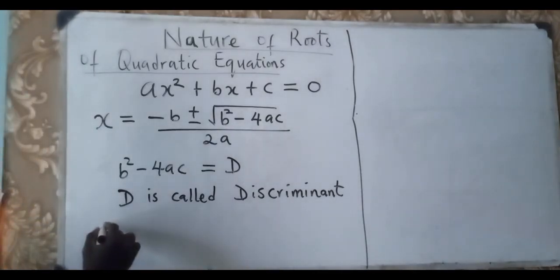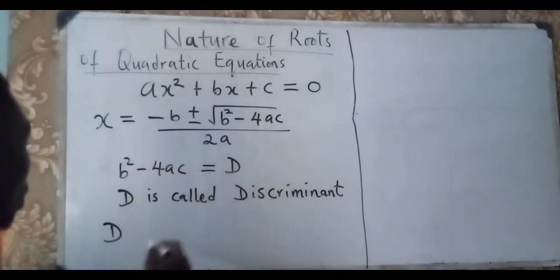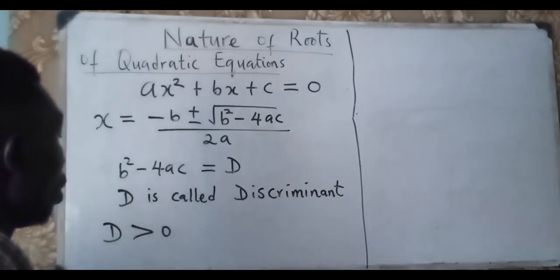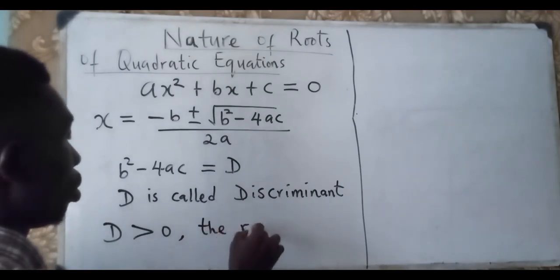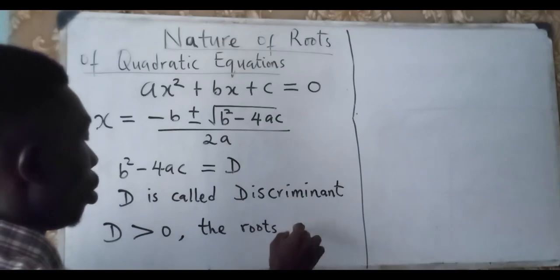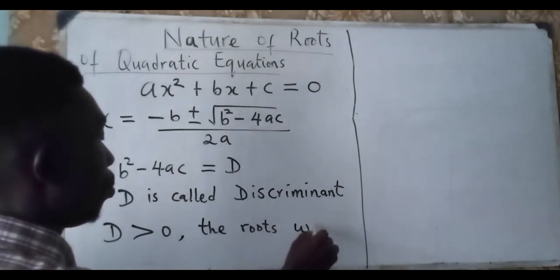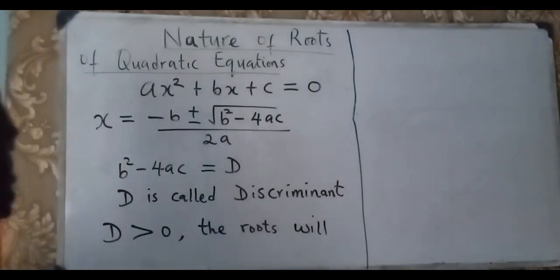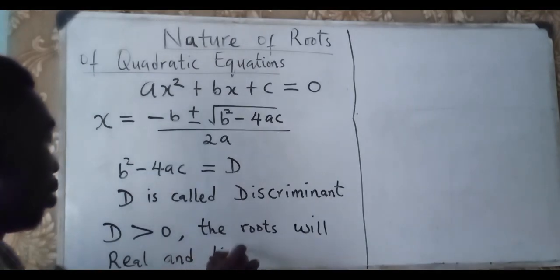So if the value of D, this expression, is greater than 0, then the roots will be real and distinct.